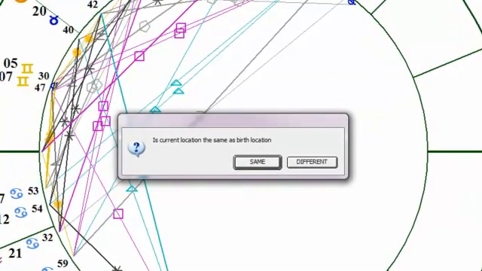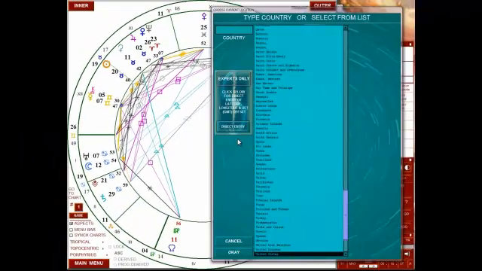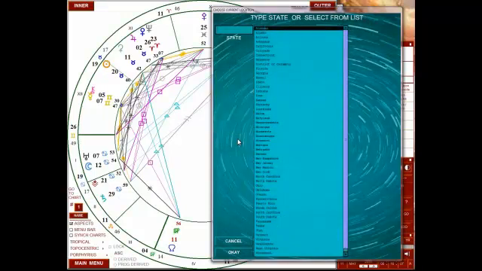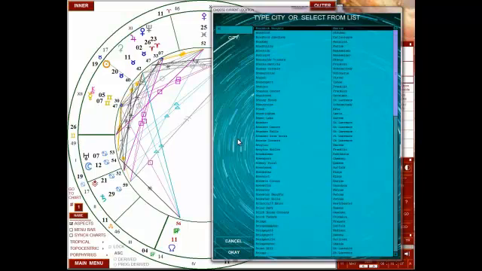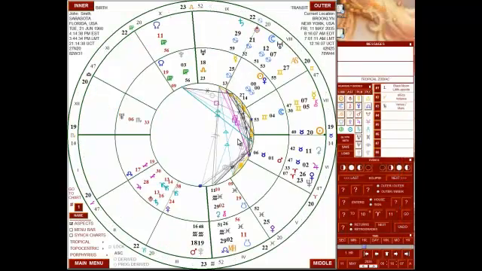And now, unique to Intrepid, you can actually also select where he's currently living, not just having to recreate a transit chart every time you want to call up John's birth chart. So we click different, and it brings me back to the wizard, this time for his current location. United States, let's say John is now living in the state of New York. And he's living in, let's say, Brooklyn. Once I've done that, it automatically saves all the data I just put in into the birth records database, and it pops up this bi-wheel with John Smith's birth record in the inner, and his current location on the outer.